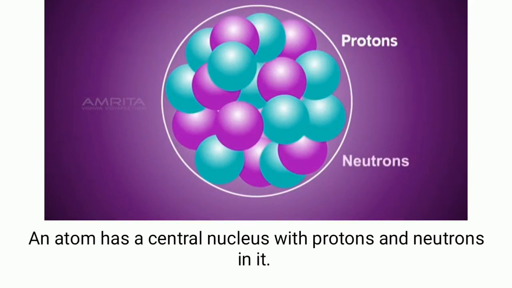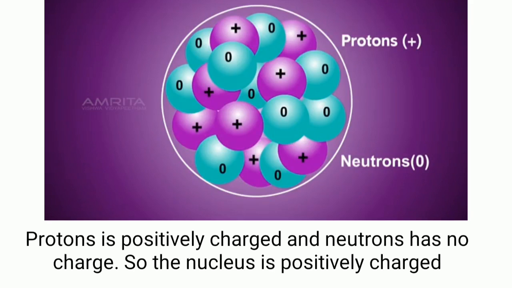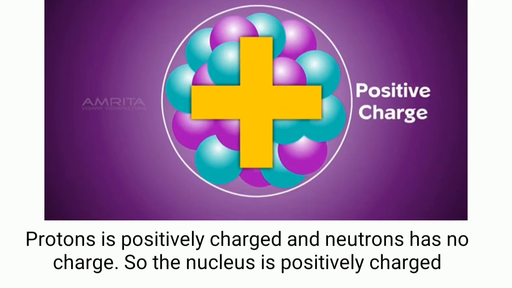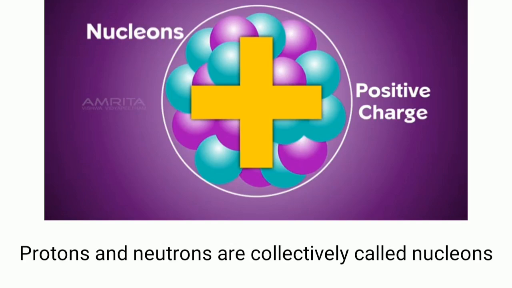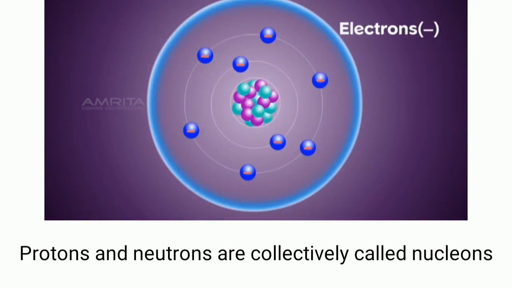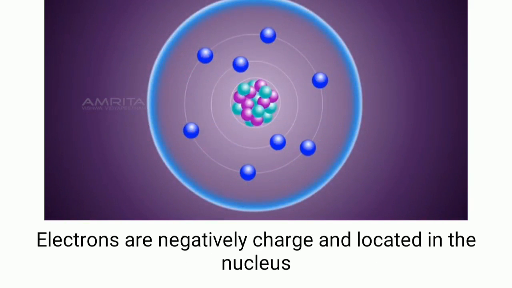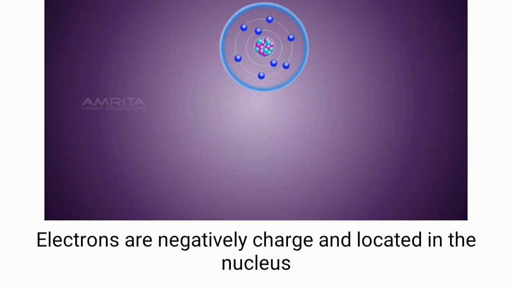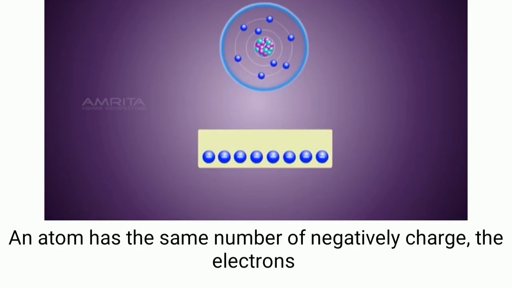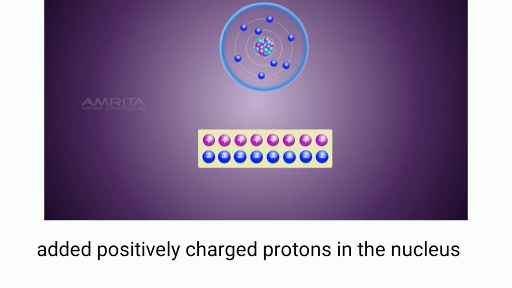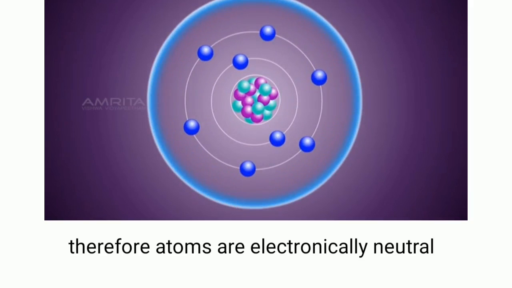An atom has a central nucleus with protons and neutrons in it. A proton is positively charged and a neutron has no charge, so the nucleus is positively charged. Protons and neutrons are collectively called nucleons. Electrons are negatively charged and located outside the nucleus. An atom has the same number of negatively charged electrons as positively charged protons in the nucleus. Therefore, atoms are electrically neutral.